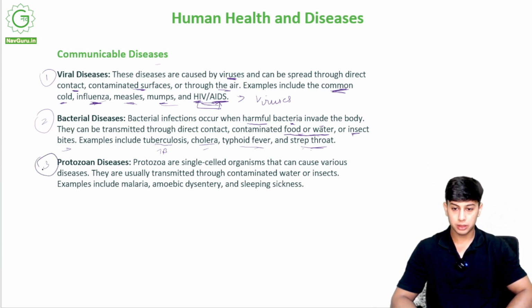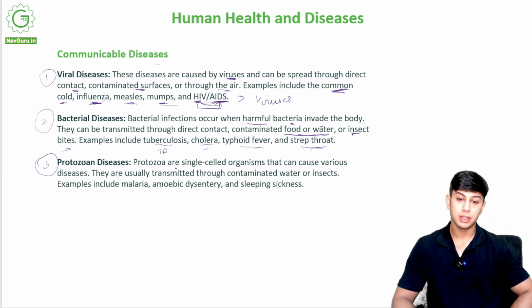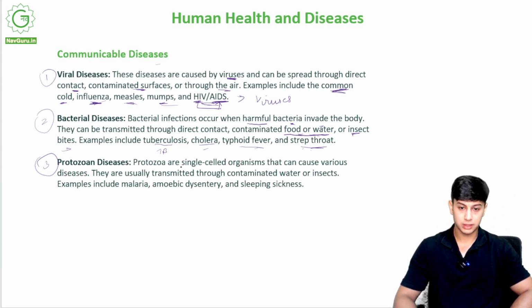Now we come to the third one, protozoan diseases. So what are protozoan diseases? Protozoa is again a microorganism. We studied about it. It is a single celled organism. Always remember, it is single celled. It can move. It has animal like features. They can cause various diseases. Most probably those will be parasitic in nature.